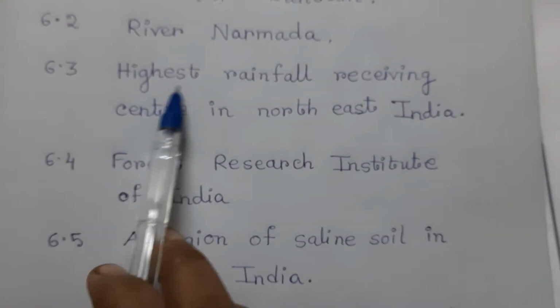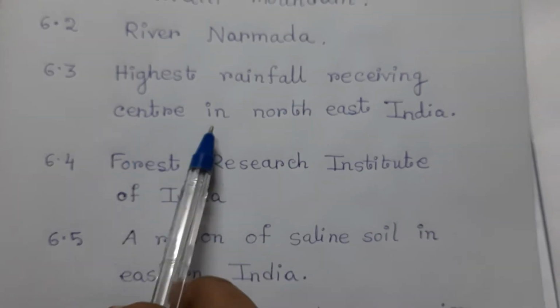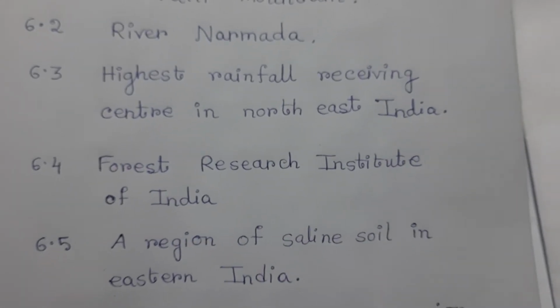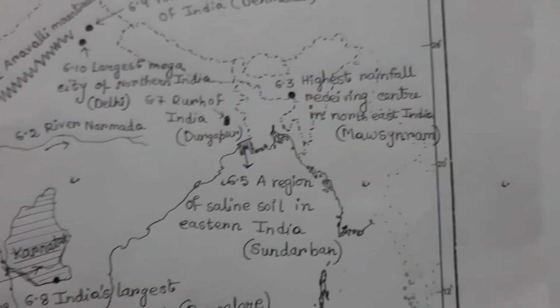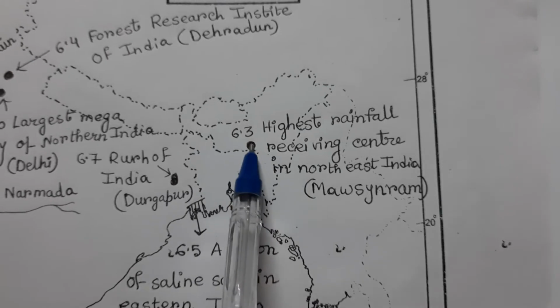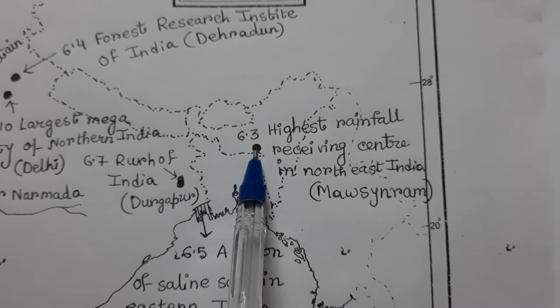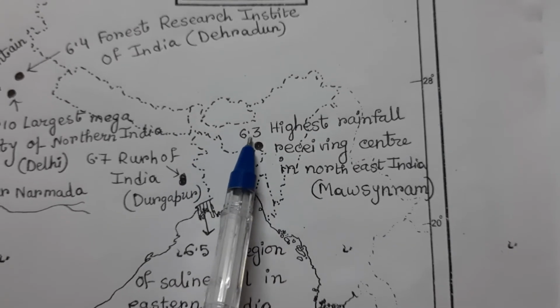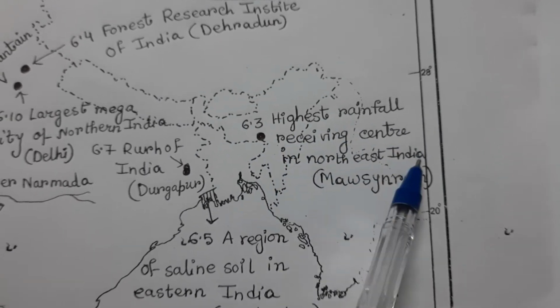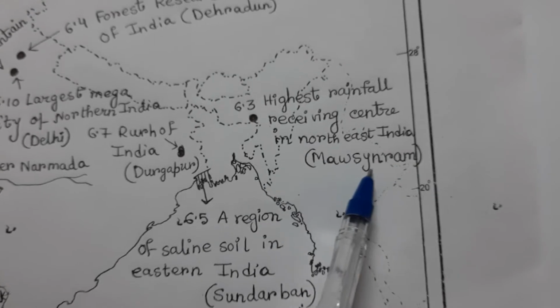6.3, highest rainfall receiving center in Northeast India. And we know it is Mawsynram. So you draw this point and write 6.3 highest rainfall receiving center in Northeast India, and in bracket Mawsynram.